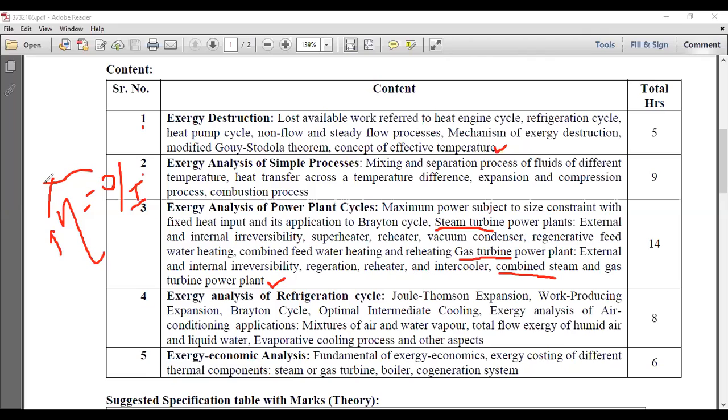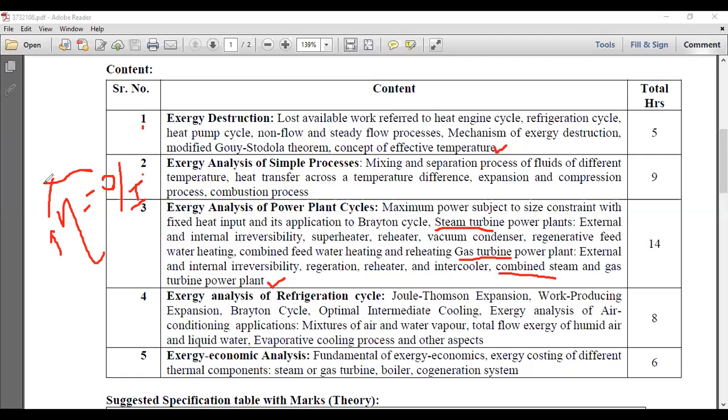In a gas turbine power plant, they use gas like in an IC engine, petrol, diesel, or whatever fuel-based gas, and they also use compressed air. This type of concept is used in the jet propulsion engine, where you get the same kind of energy as in this thermal power plant.